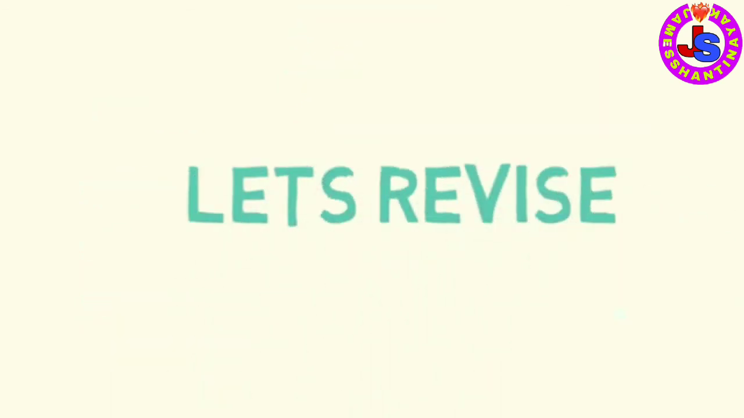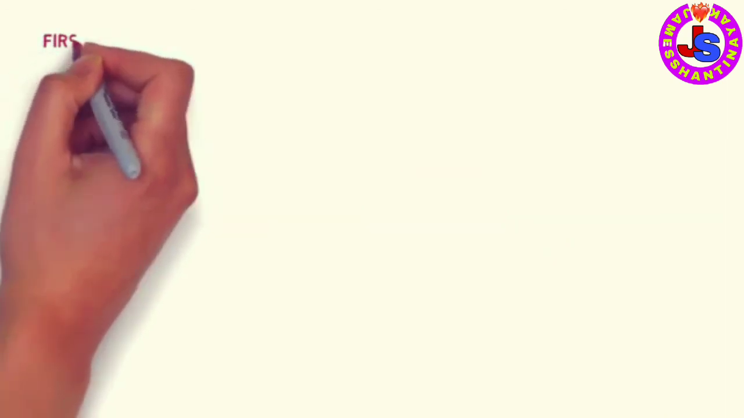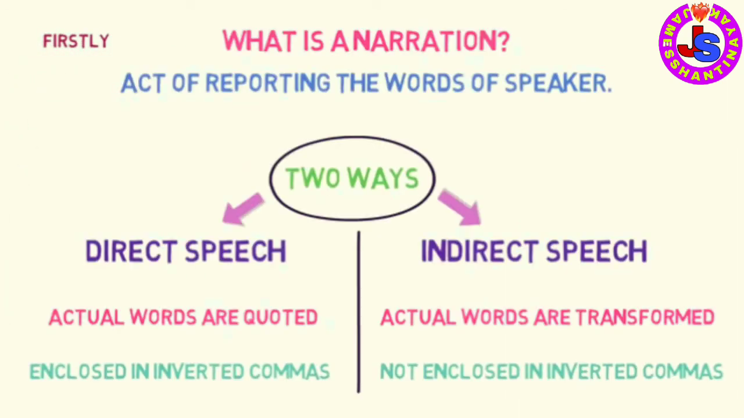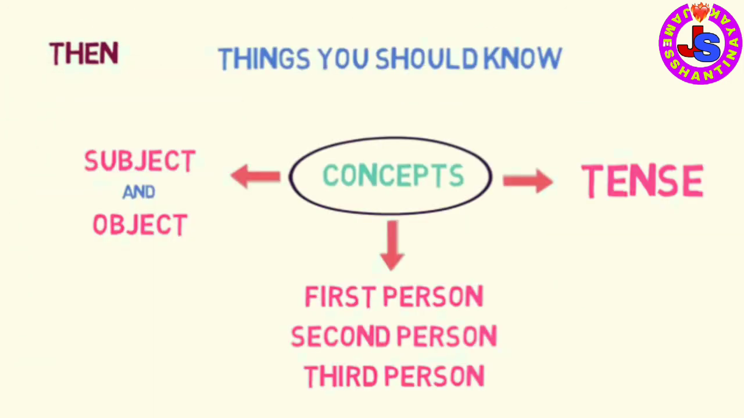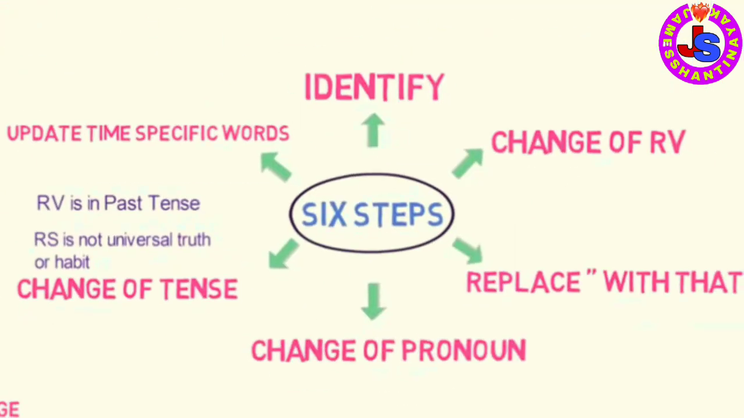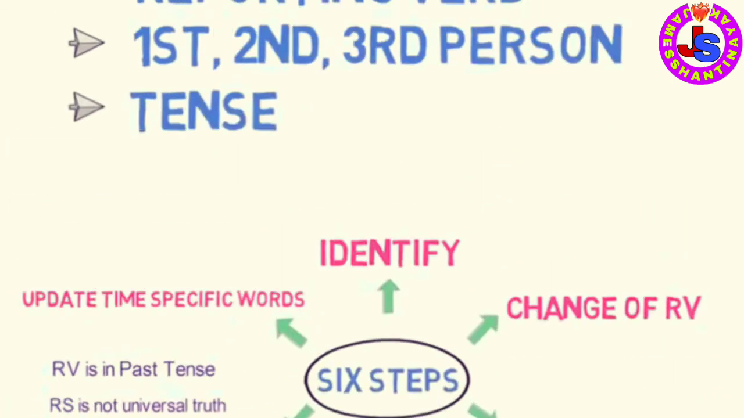Let's quickly revise what we learned in this lesson. Firstly, we learned what exactly is narration and its two types. Then we learned the 3 things that we must know before starting the conversion from direct to indirect speech. These are subject and object, first person, second person and third person, tense of reported speech. And finally, we discussed the 6 steps to convert a sentence from direct to indirect speech. This is the 6-step formula to convert any direct speech to indirect speech for a statement.